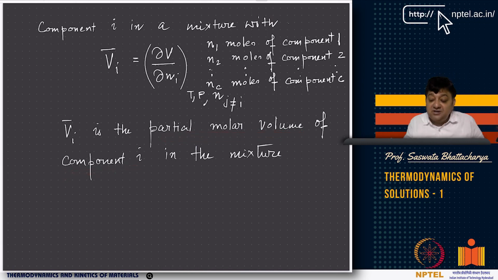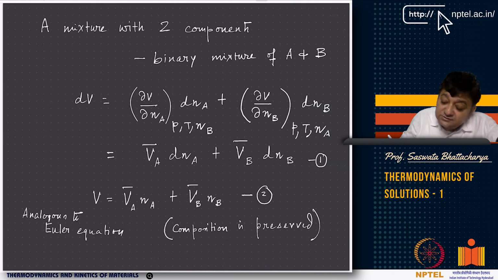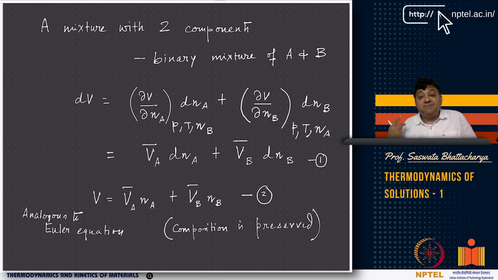So the partial molar volume is the contribution of one of the components to the total volume of the mixture. If you have a mixture of two components, for example, taking fixed temperature and pressure, you can write an exact differential, because volume is an exact differential. It's a function of temperature, pressure, mole number of A and B. So it's a binary mixture of A and B, where the mole number of A is Na and the mole number of B is Nb.